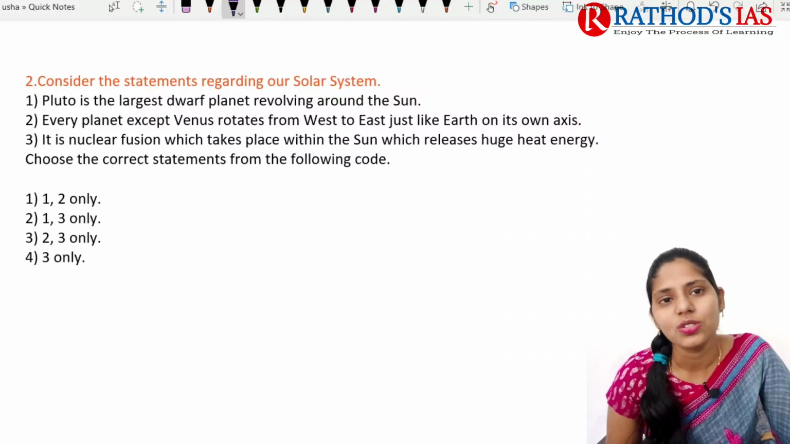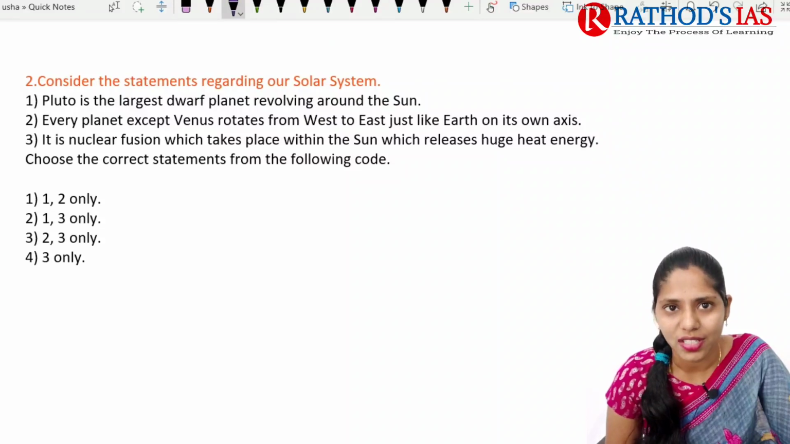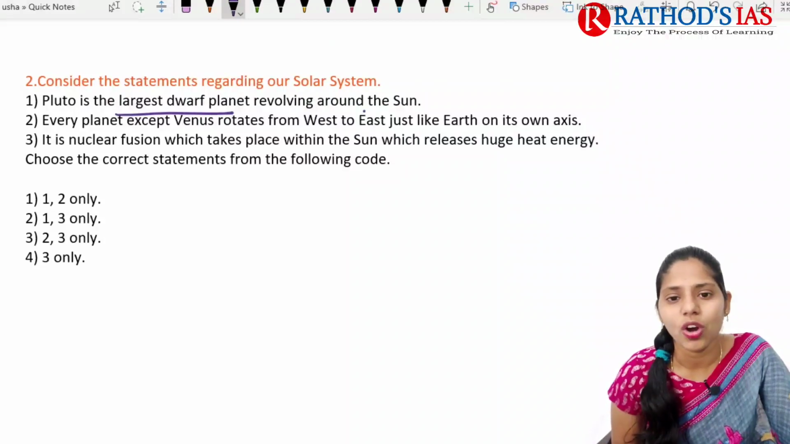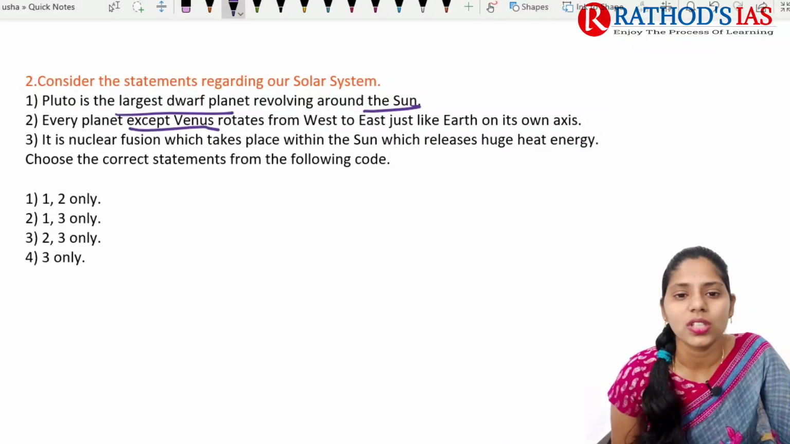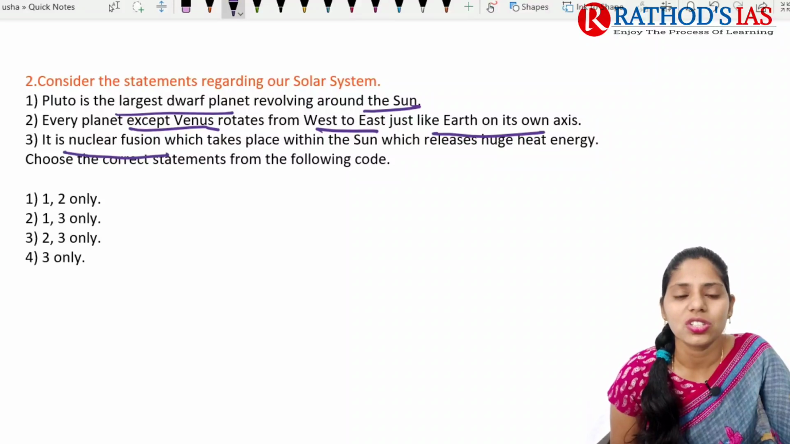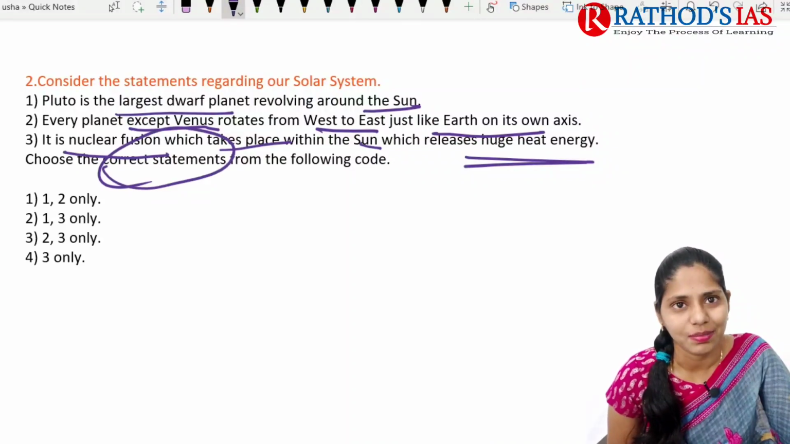And the next question is regarding the solar system. Consider the following statements regarding the solar system. Pluto is the largest dwarf planet revolving around the sun. Every planet except Venus rotates from west to east, just like Earth, on its own axis. It is nuclear fission which takes place within the sun, which releases huge heat energy. So here you need to identify the correct statements.